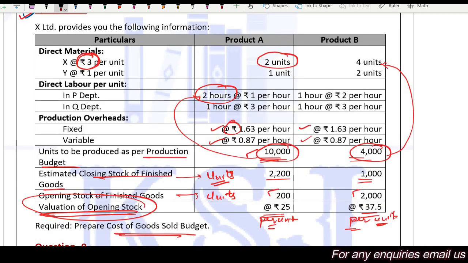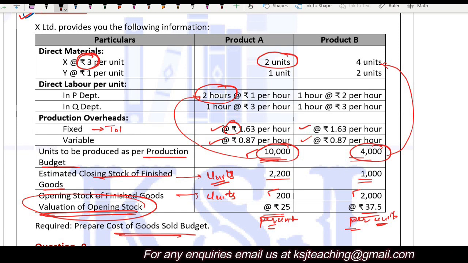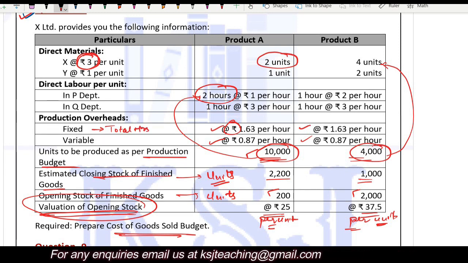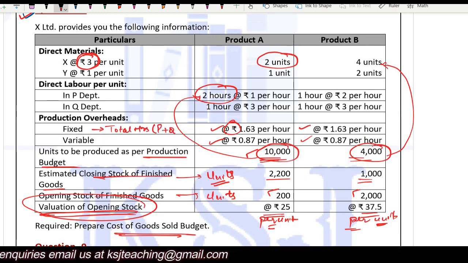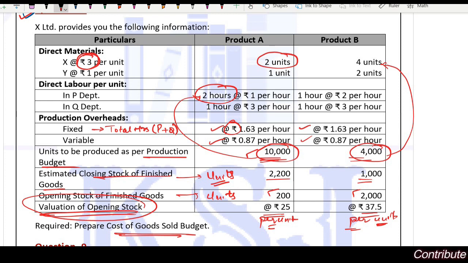So be careful here. Whenever you have to multiply, you have to take total hours, which means the hours in department P plus hours in department Q. Clear? So 1.63 per hour and 0.87 per hour is the variable cost.